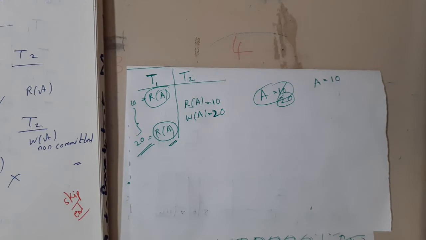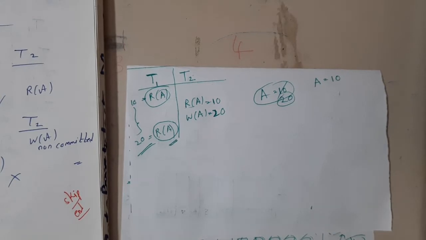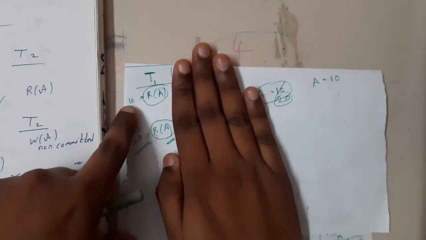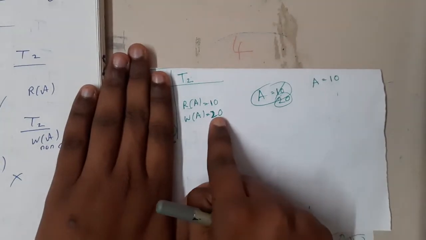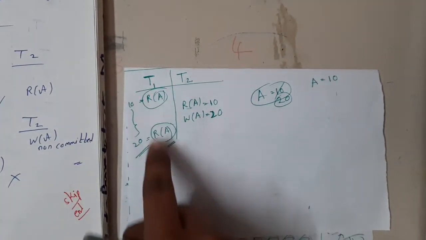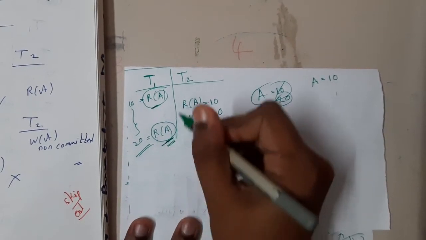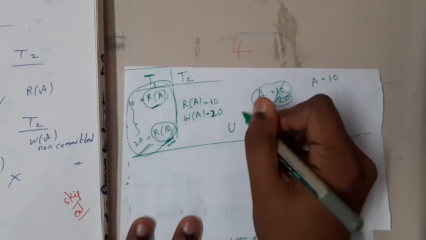Because if your account is under your control only, then your account balance should remain constant, right? If someone deposited, it's okay. But if that is not the case, that will be an issue. Here, if you run them separately, assume we run T1 first. Then in both cases, you will get 10-10. And if you run T2, you're going to end up with 20. But there is no issue with these type of things, right? Because here, once you are getting 10 and the other time you are getting 20, this is an issue. So this is nothing but an unrepeatable read, guys.